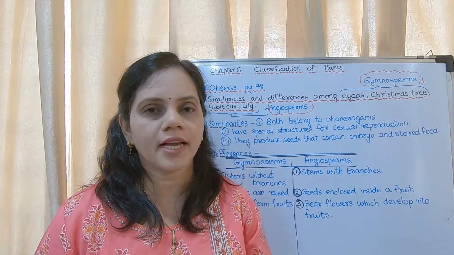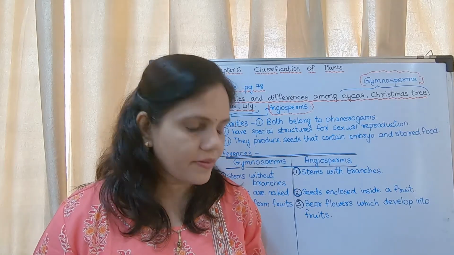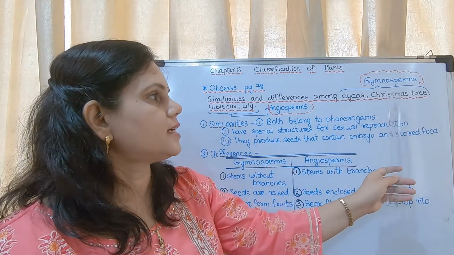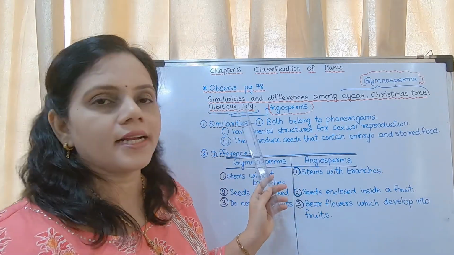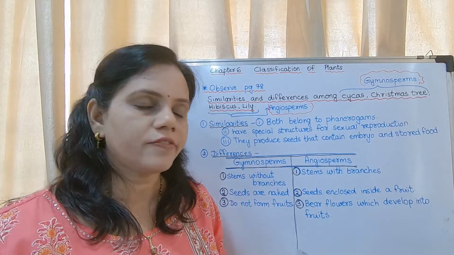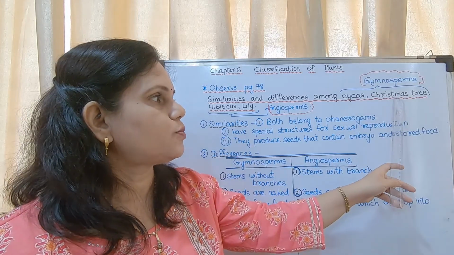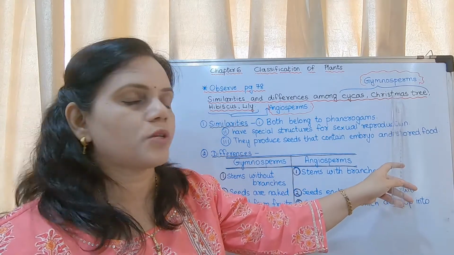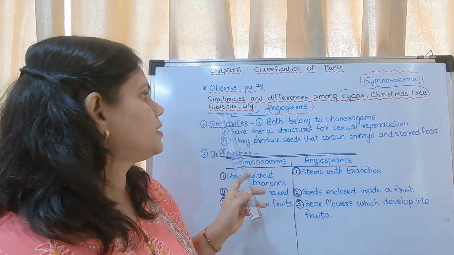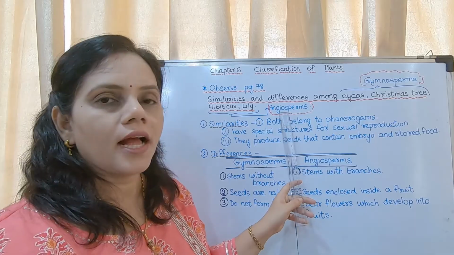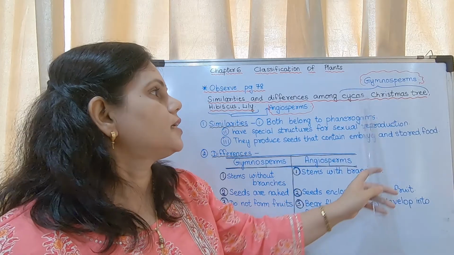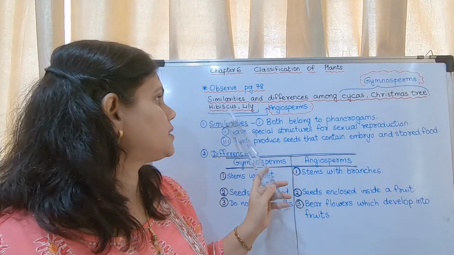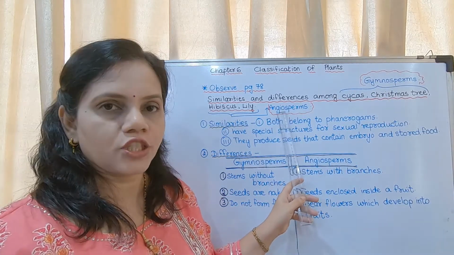They have given 4 examples: cycas, Christmas tree, hibiscus and lily. Cycas and Christmas tree are gymnosperms. Hibiscus and lily are angiosperms.